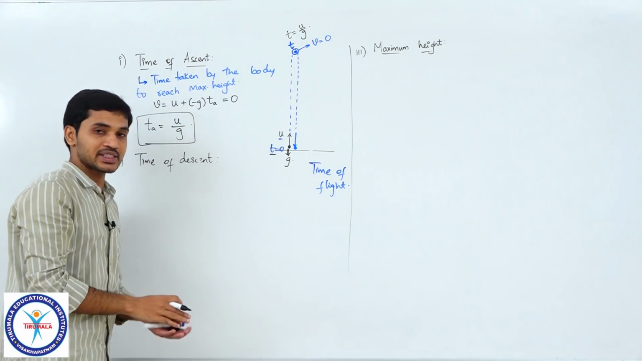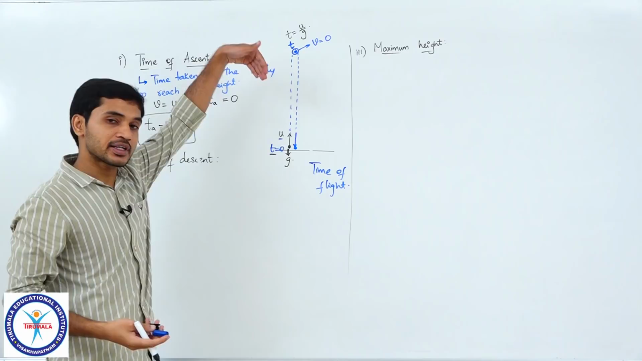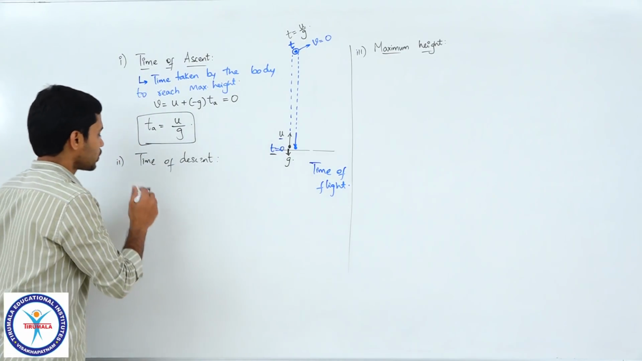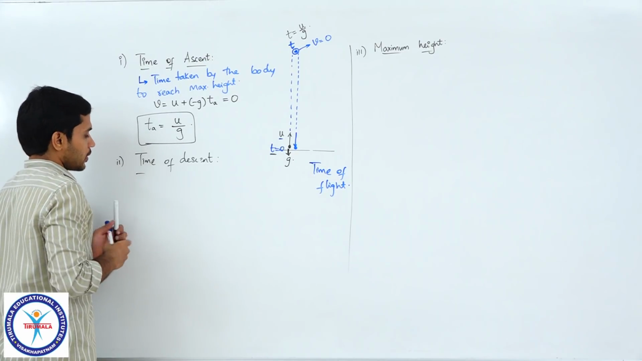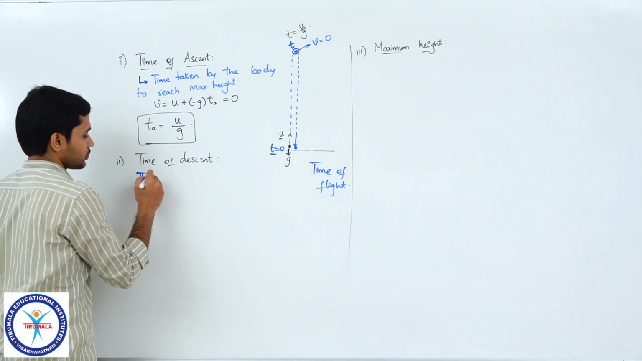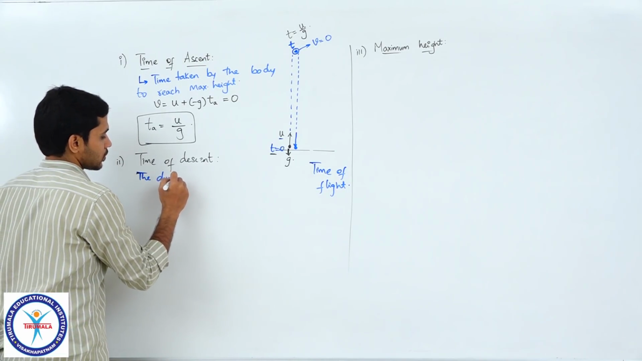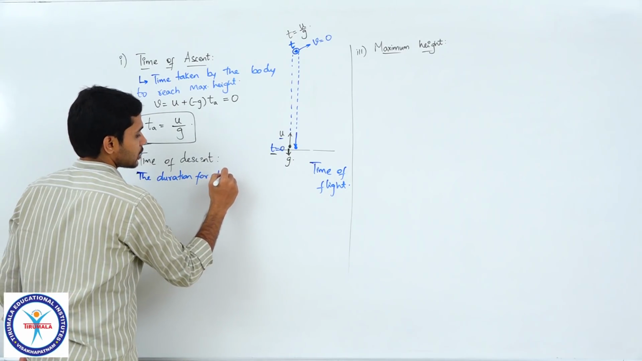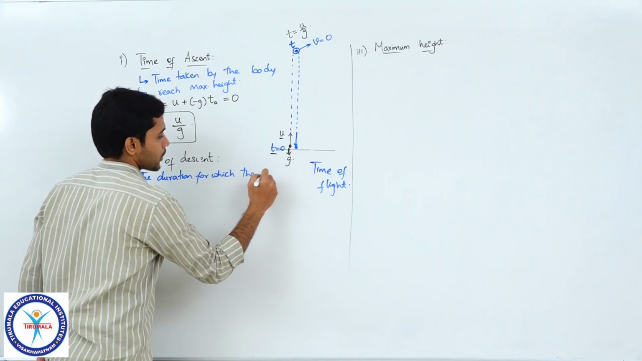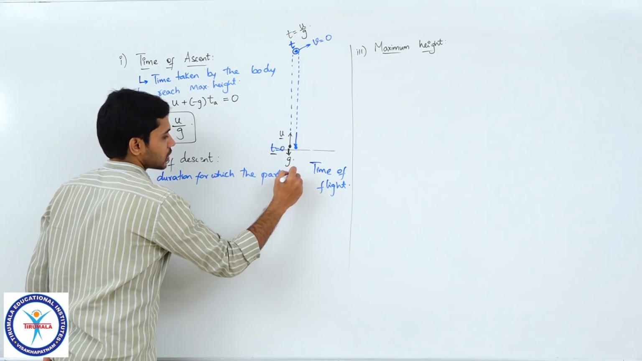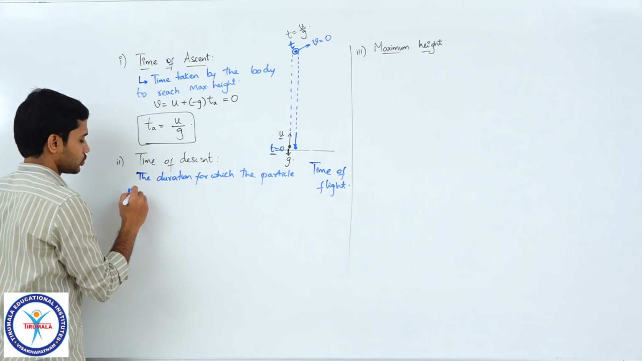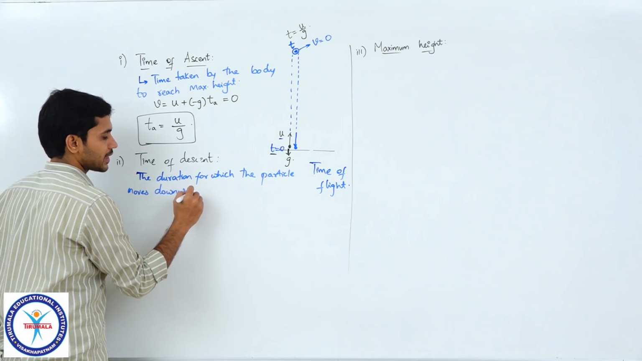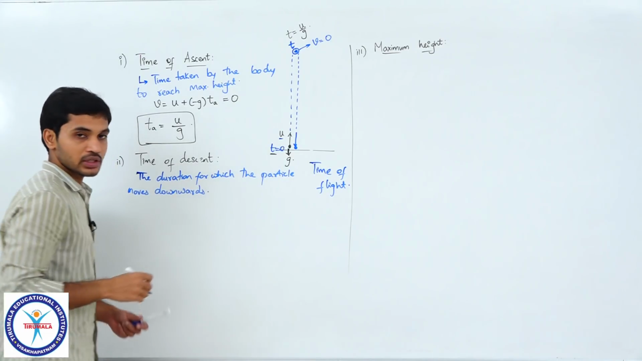Now, the next step is to find out time of descent. Descent means you understand that, right? The time for which the particle is coming down. So, that is what we call time of descent: the duration for which the particle moves downwards. So, you can call that time of descent, clear.